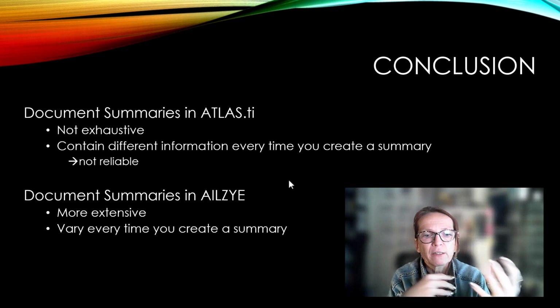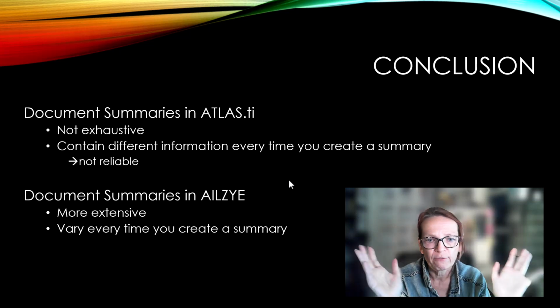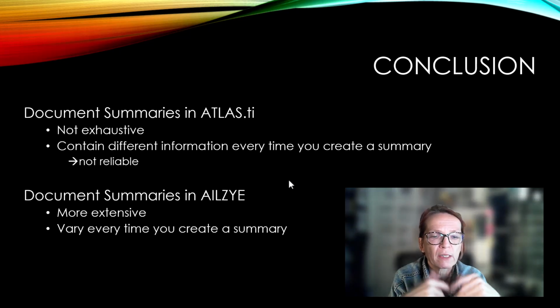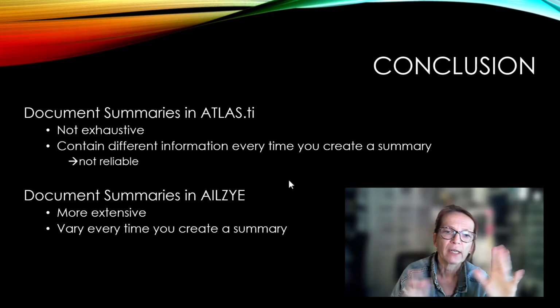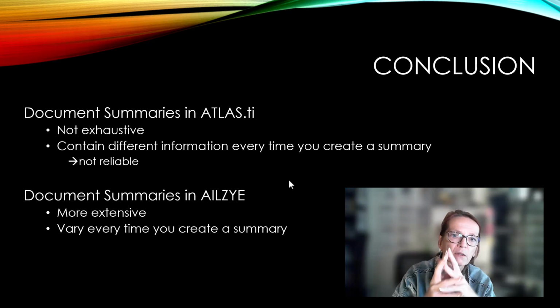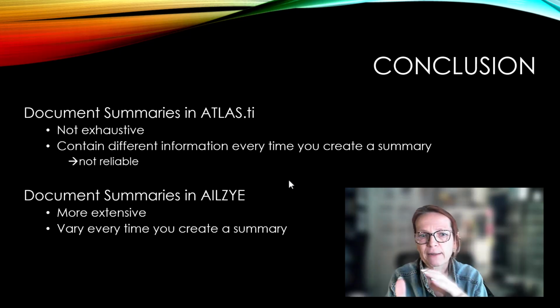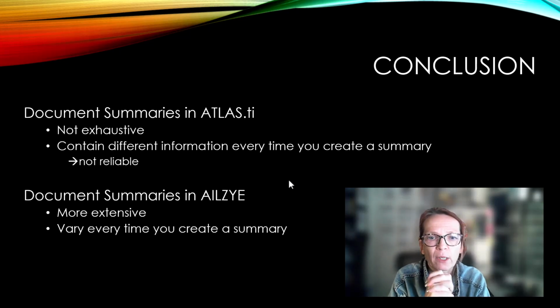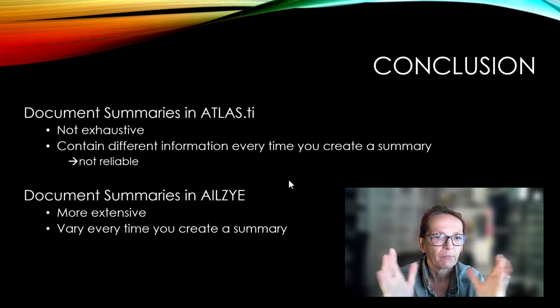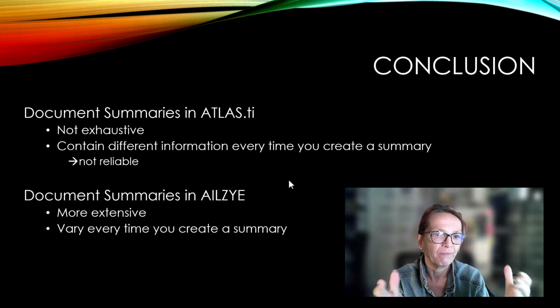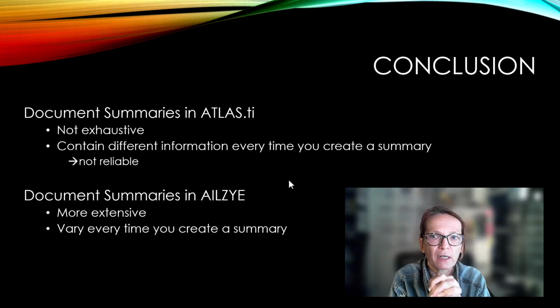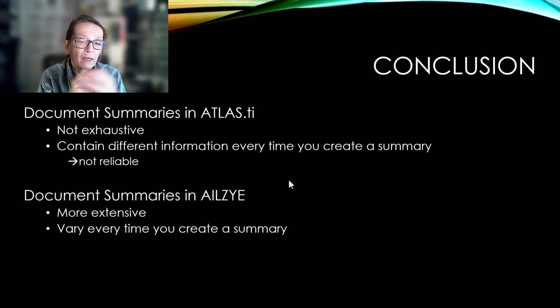In AILYZE we get the same effect, that we do get different summaries, but the summaries are more extensive, so they tend to cover the document much broader, and even though they might add another aspect in another summary, it's not as very different as we have seen in ATLAS. So document summaries in ATLAS, as they are now, I don't find them very useful.